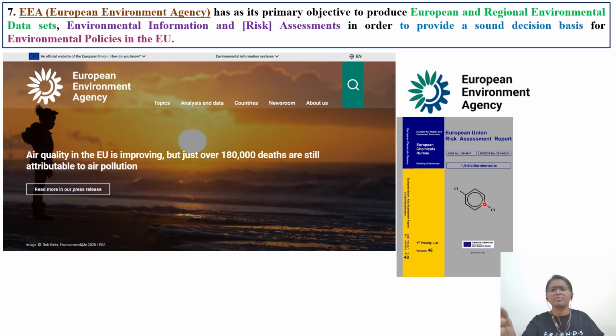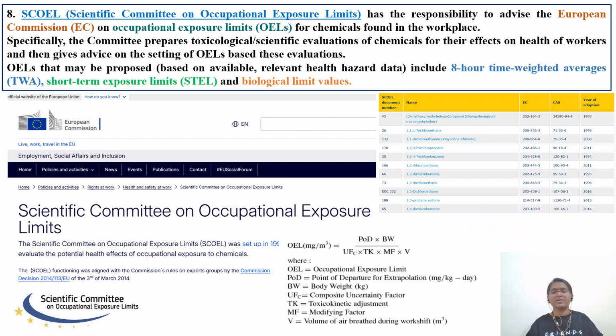It will consist of some hundreds of pages. You have different volumes; here it is given as volume 48. In this, they will consider all the data and derive some HBEL values in order to safeguard against the particular exposure. Next we are discussing the eighth agency, that is SCOEL.